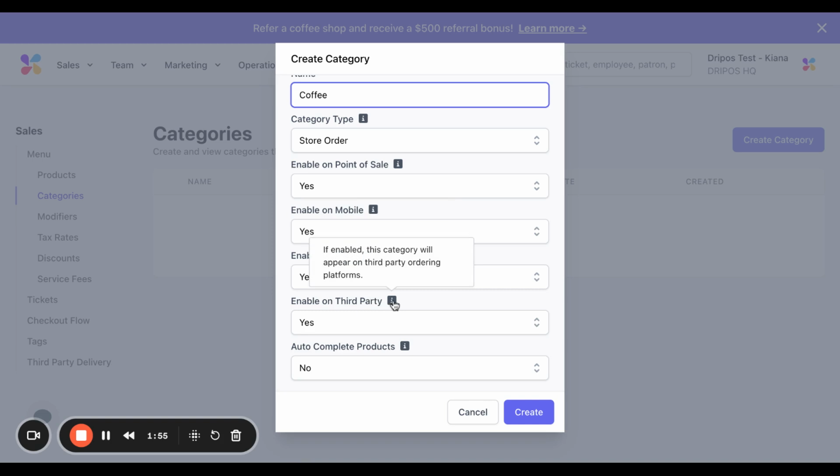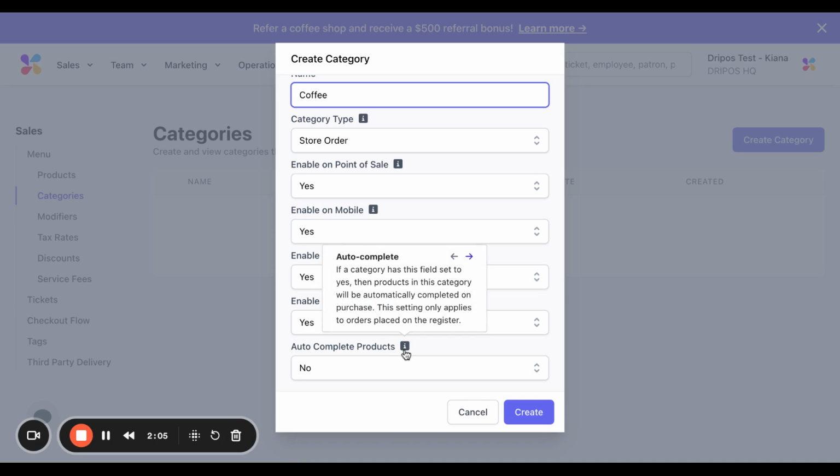Next is Enabled on third party. If this is set to yes, then the category will appear on third-party ordering platforms. And finally, autocomplete products. If this is set to no, then items in this category will appear on the ticket screen and will not be auto-completed, meaning that they would not be marked automatically as completed and therefore will display on your KDS screen or print out.